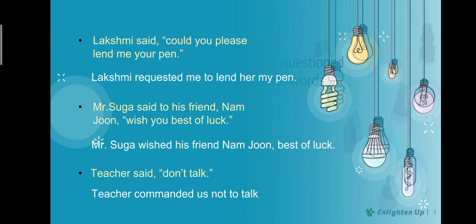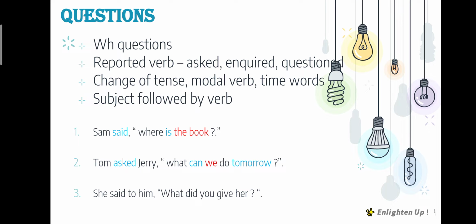Moving on to interrogative sentences. Okay, so what is an interrogative sentence? That is question sentences. There are two types of questions. The first is the WH question, and the second type is the yes or no question. WH questions means when, where, why, who, whom and how.